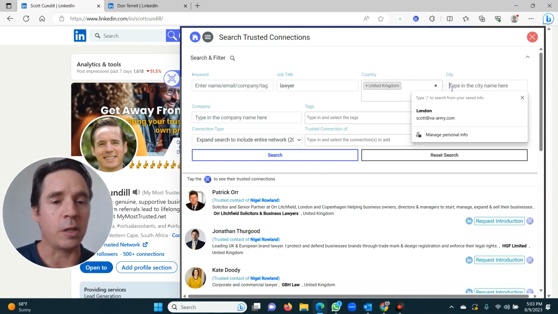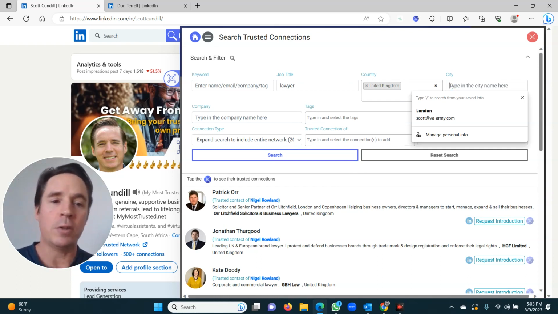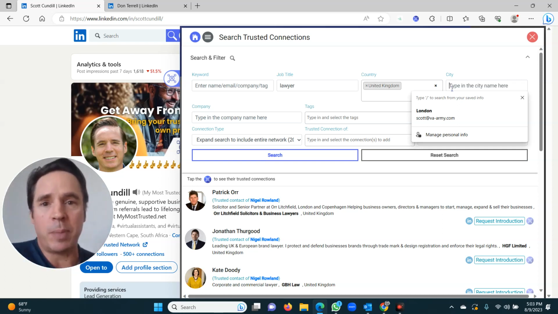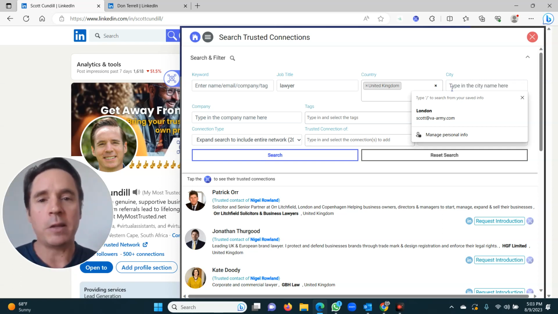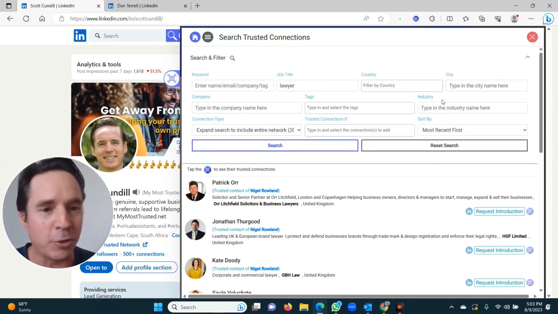You can also use city, really useful. If you're going to New York for a week or you're going to Paris for a week and you want to meet some people in that city, search only by that city and then say, I'm coming to Paris. Why don't you just quickly introduce me to your mate in Paris? This is the people I'd like to meet. Send me an introduction. I'd like to book a meeting. Your meeting booking success rate is exponentially higher than you could ever get using any other method. Referrals are just the best, and there's nothing else I can say. They're just magnificent. You can also search by industry.